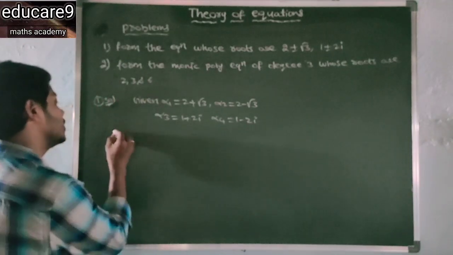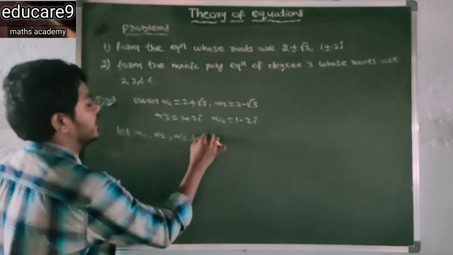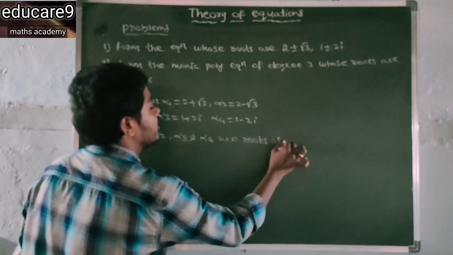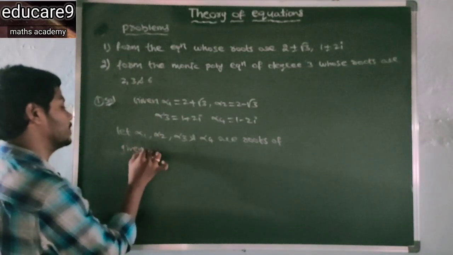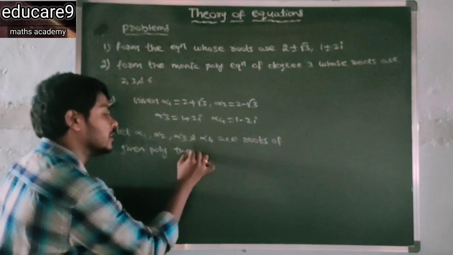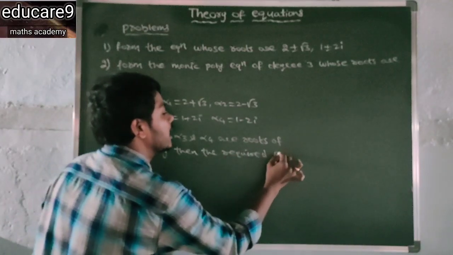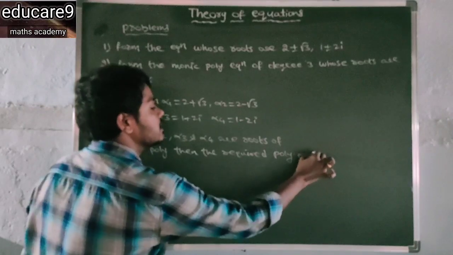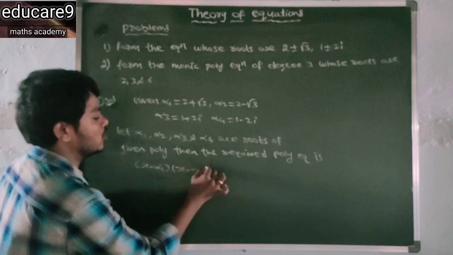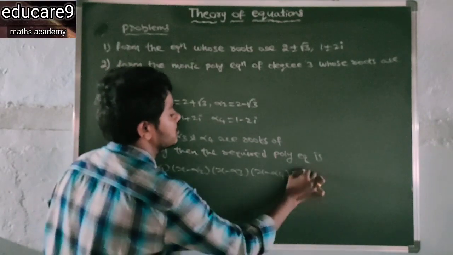So you know, let alpha 1, alpha 2, alpha 3 and alpha 4 be roots of the given polynomial. Then the required polynomial equation is x minus alpha 1, x minus alpha 2, x minus alpha 3 into x minus alpha 4 is equal to 0.